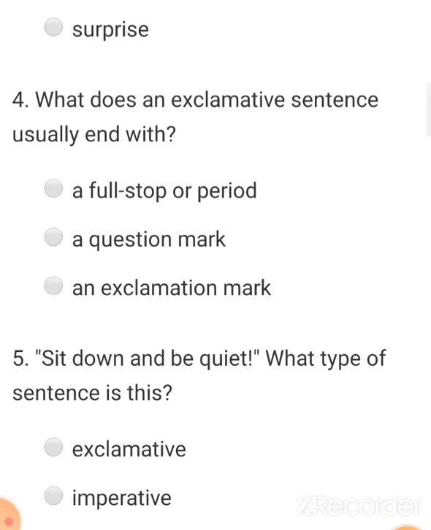Question 4. What does an exclamative sentence usually end with? Options: a full stop or period, a question mark, an exclamation mark. So the correct answer will be exclamation mark. Exclamative sentences end with an exclamation mark. Exclamation mark is this.